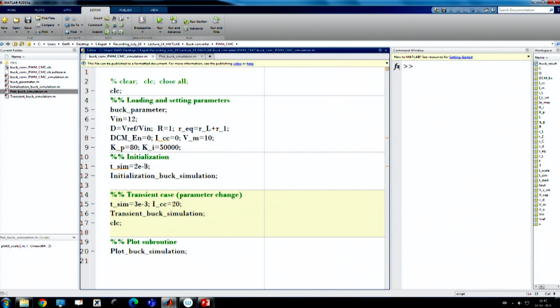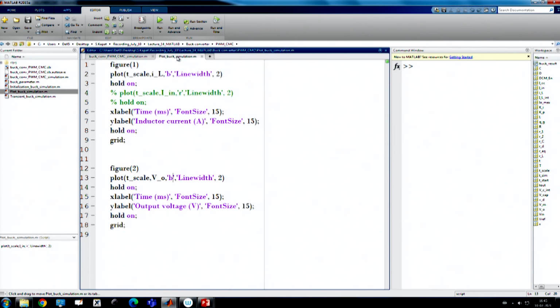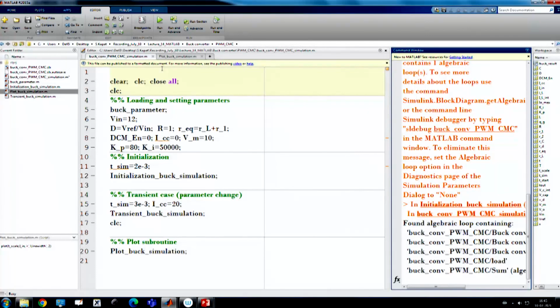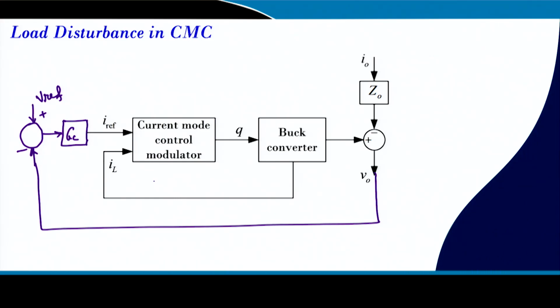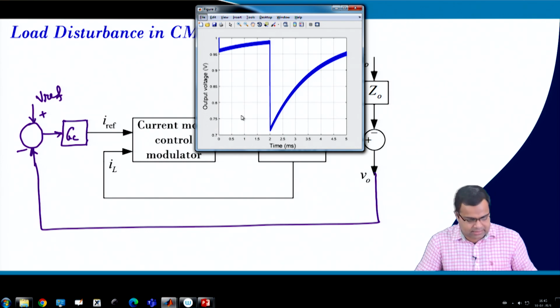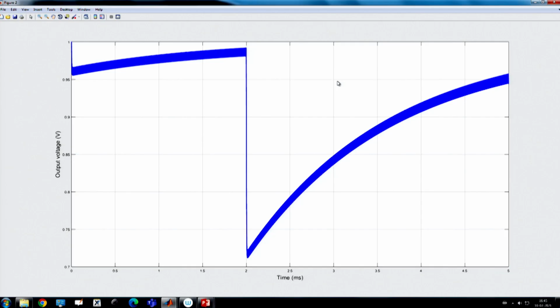we want to apply a load transient response. Initially it is just a simple current mode control. We want to evaluate the performance of this current mode control with both the current inner loop and outer loop closed, and we have applied a load step transient. It is showing that the load transient response is not satisfactory.